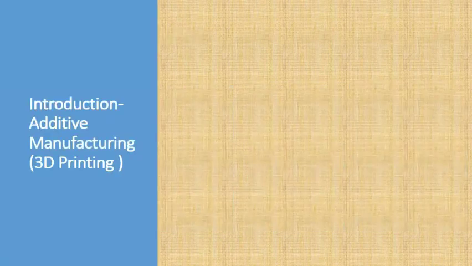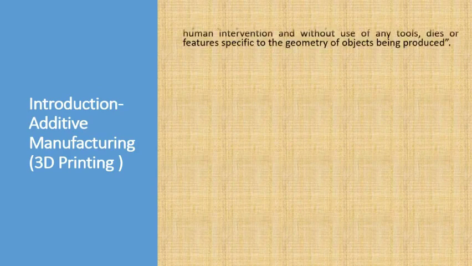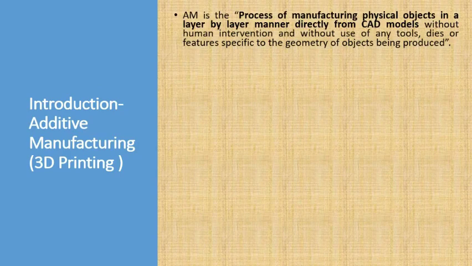And as you have seen from some experience previously, during these COVID pandemic days, we saw how to go for the product design, and now we will see the printing, that is additive manufacturing. So how are you going to print the component? Additive manufacturing is the process of manufacturing physical objects in a layer by layer manner directly from the CAD model. So these are the steps I said.